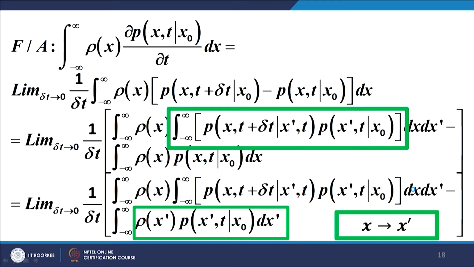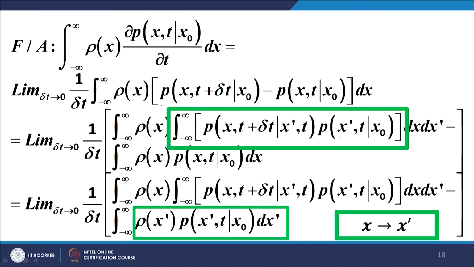If you look at this integral, this was the left hand side. If you look at this right hand side, what have we done? We have introduced this expression. To draw a parallel, it is something similar to what we do in quantum mechanics when we introduce a decomposition of identity between two states to make the calculation easier. It is something very similar to that.